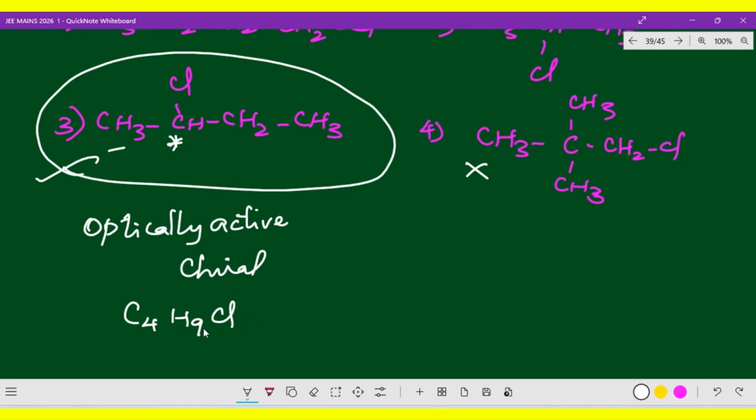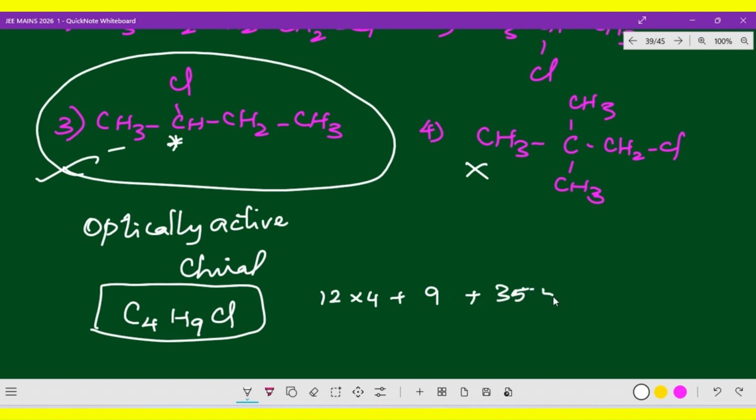Right, now molecular mass. This is the molecular formula. Molecular mass is 12 into 4 plus 9 into 1, so 9, plus chlorine, which is 35.5. So altogether 92.5 gram per mole.